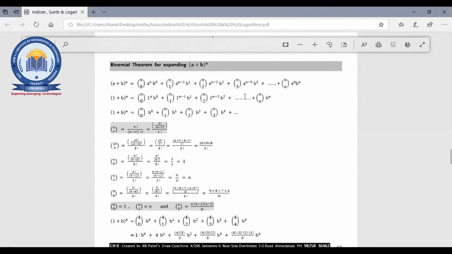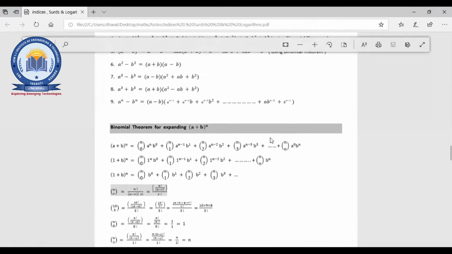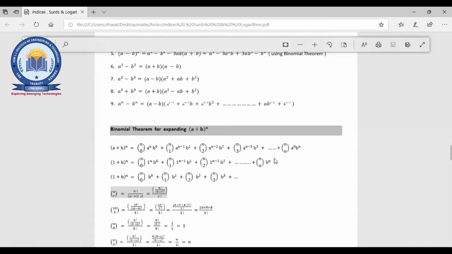Okay. Fine. So, 1 plus b raised to 4. Right, here there will be 1 plus b raised to 4. So just try to solve it. Write down yourself 1 plus b raised to 4.